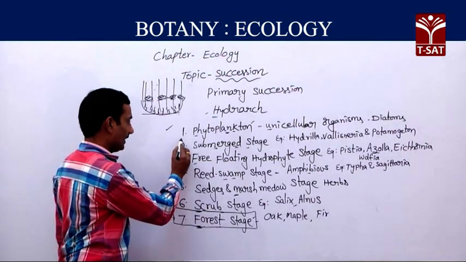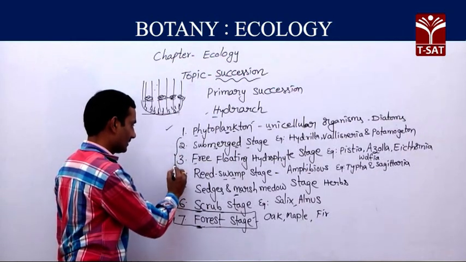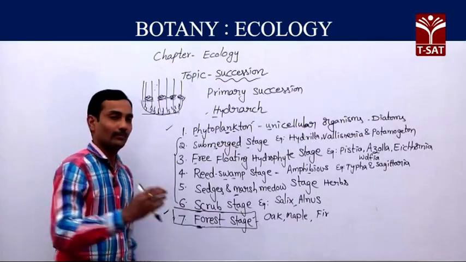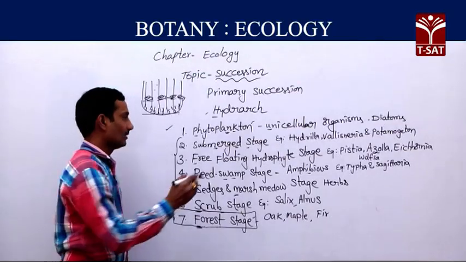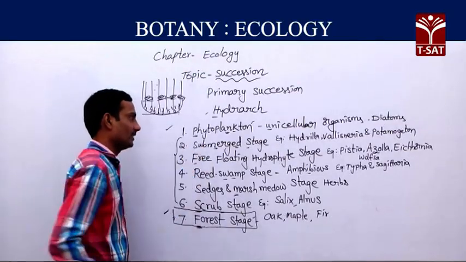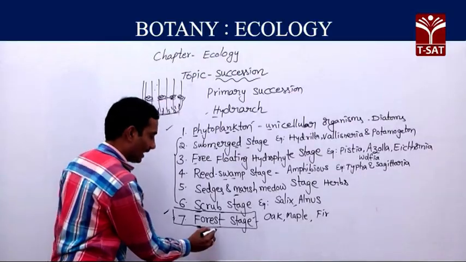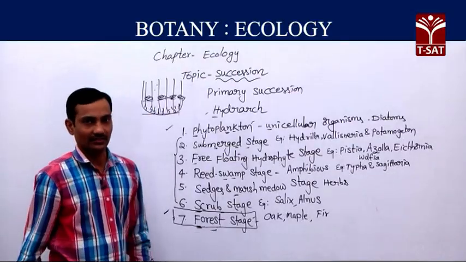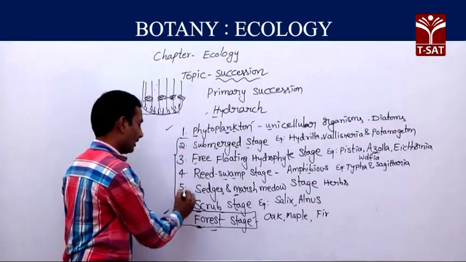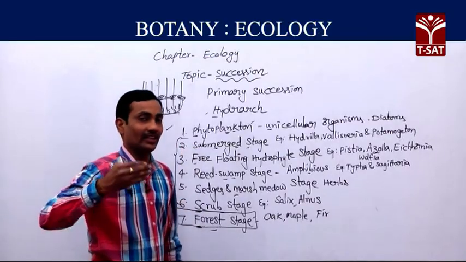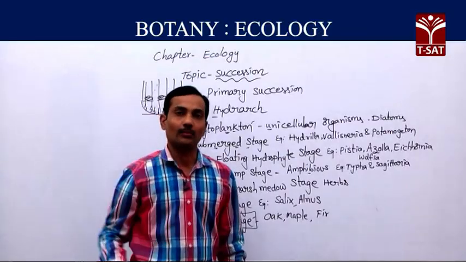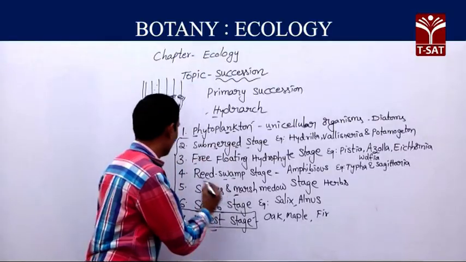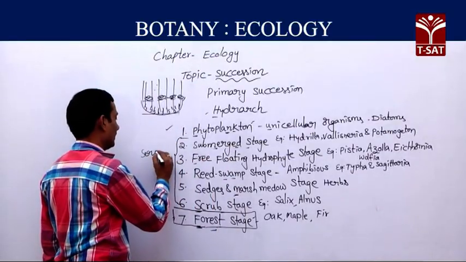All the intermediate stages appear one by one, from the first pioneer species, phytoplankton, to the climax community, the forest stage. These intermediate stages, which are frequently replaced by another plant community, are known as seral communities.